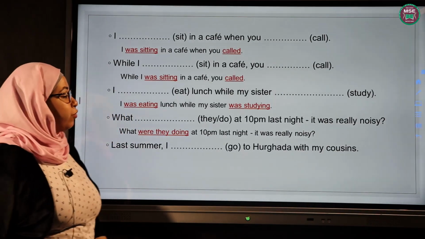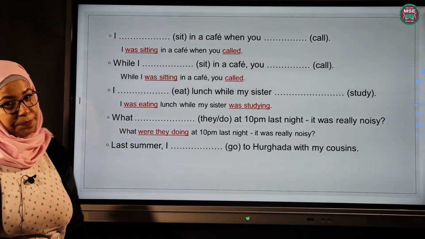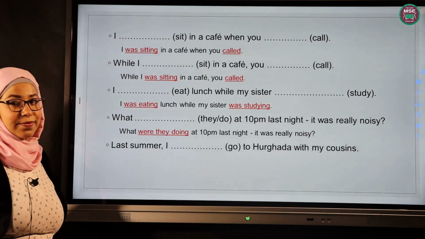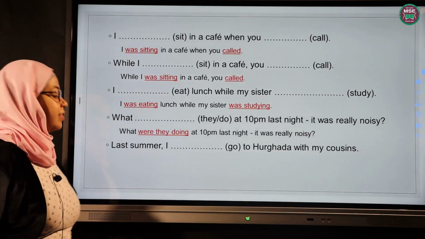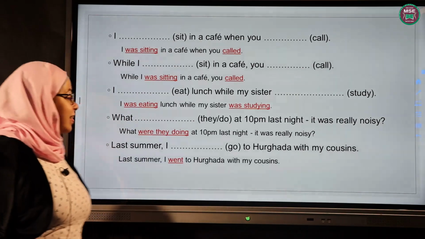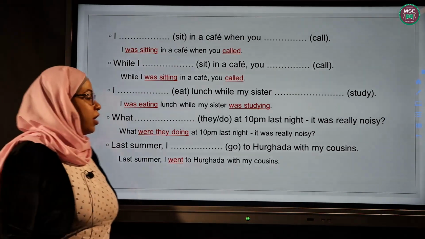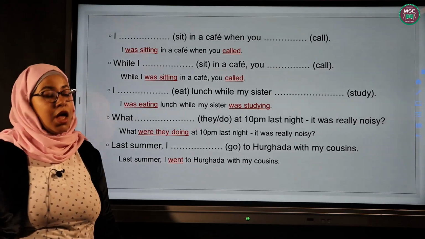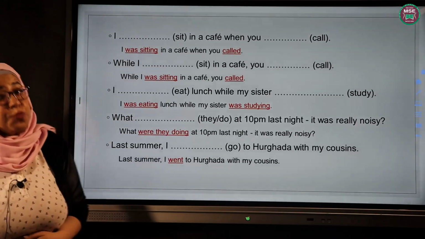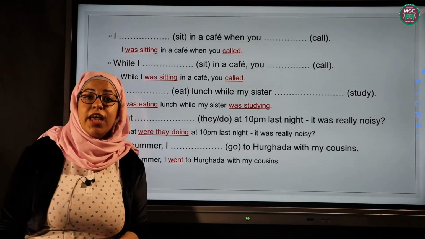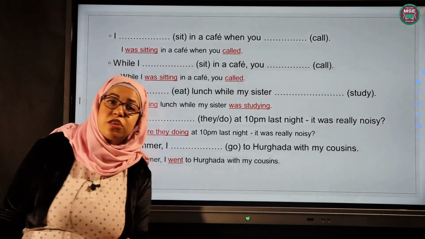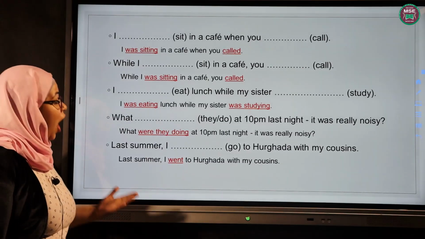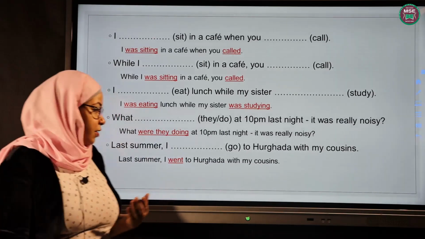Last summer, I go to Hurghada with my cousins. Can you solve this? Amazing answer. Last summer, I went to Hurghada with my cousins. Why did I use past simple here? First, I have a time expression. Remember that yesterday, last, ago are time expressions for past simple. So I'm saying last summer I went to Hurghada with my cousins.